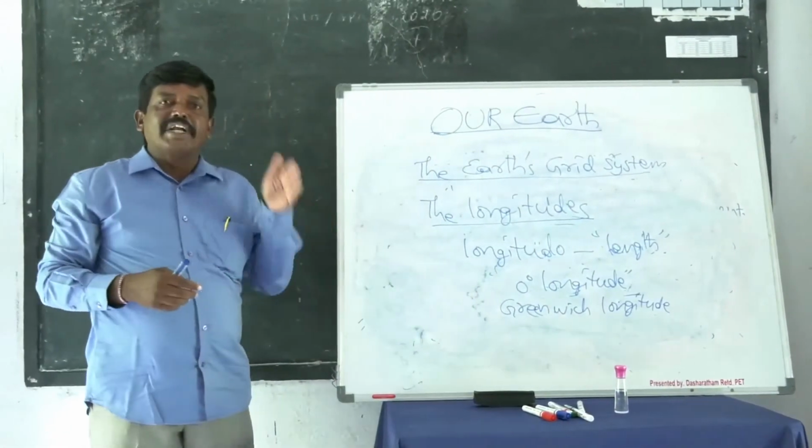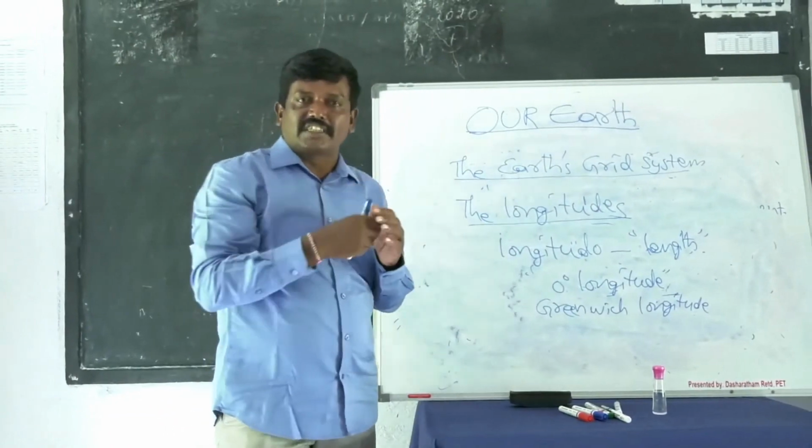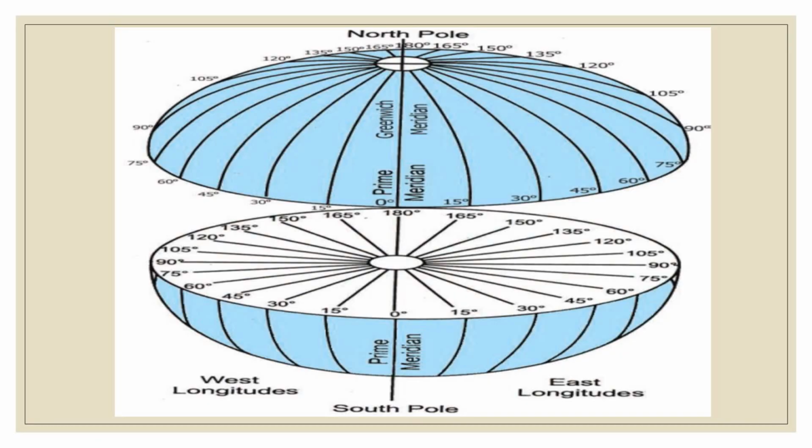When we move from Greenwich longitude towards east, there are 180 longitudes drawn. In the same way, in the west direction also there are 180 longitudes.